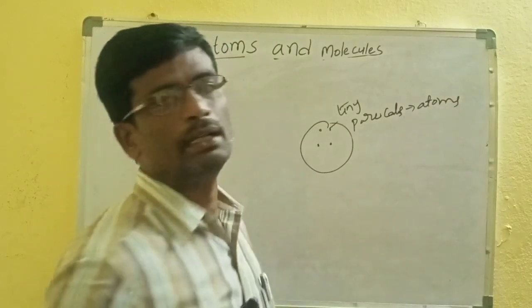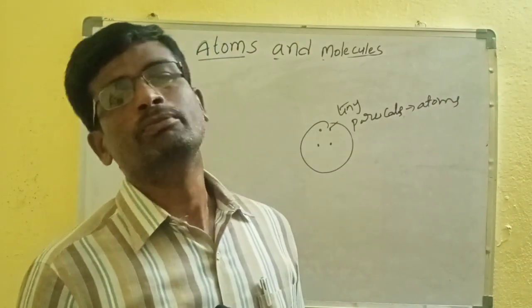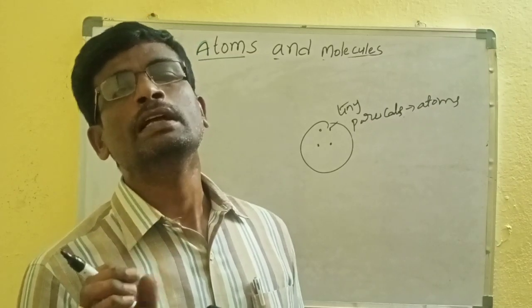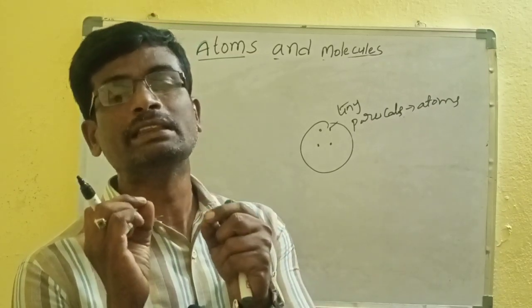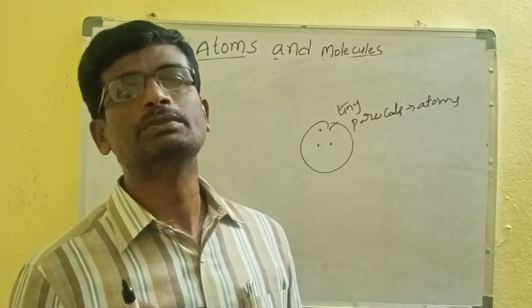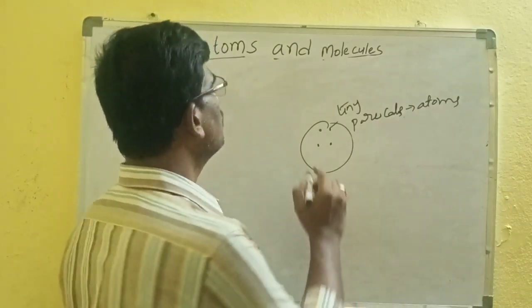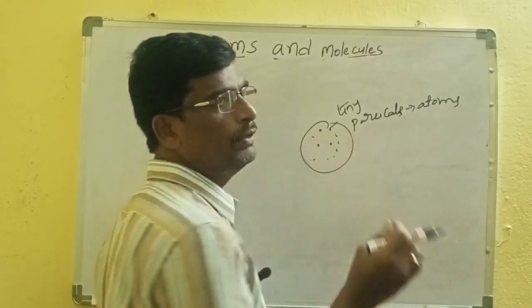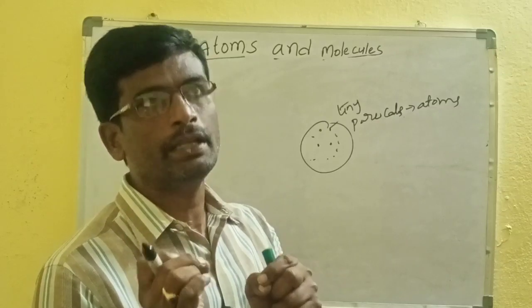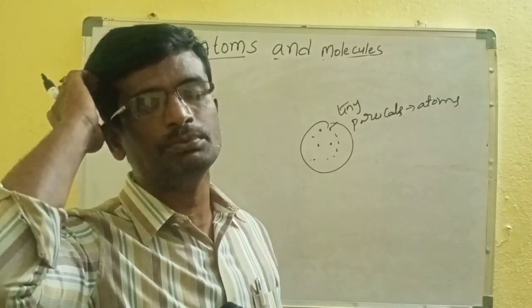If you take aluminum foil, which is used for packing food, this very thin paper contains so many atoms. Even a piece of chalk powder contains so many atoms.